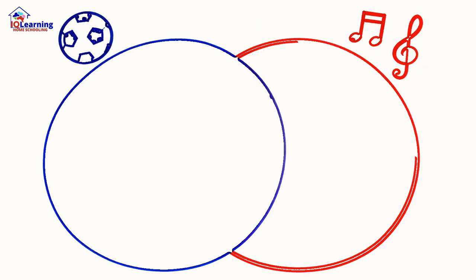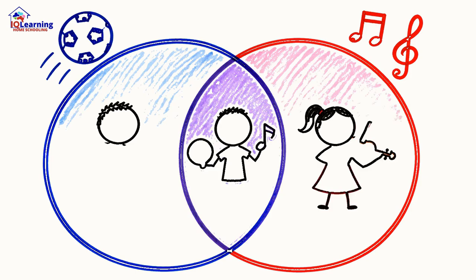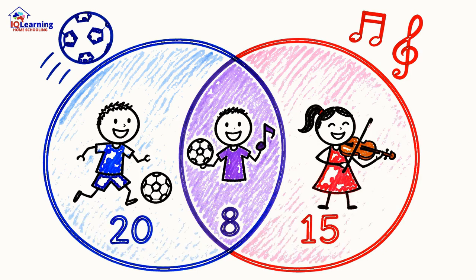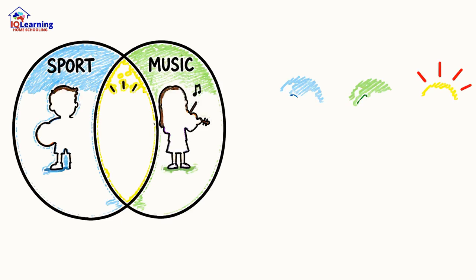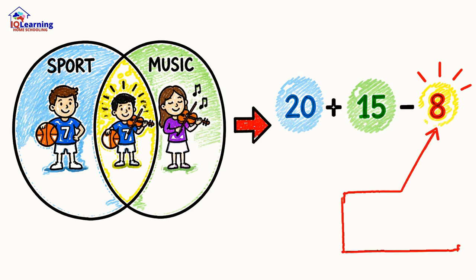Venn diagrams help visualize events happening at the same time. Imagine a class of 30 students. 20 play sport, 15 play music, and 8 do both. To find the probability of a student playing sport or music, you can't just add 20 and 15. You'd be double counting the students who do both.